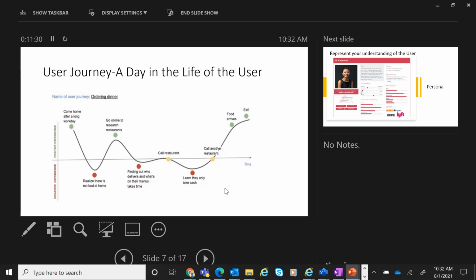So this is a great way to represent a user journey. Let's say they are working on the ordering process or purchasing process or something else. You can create a user journey only for that process, not for the entire day. So that is also possible. It will help you understand what are the issues with the existing flow.